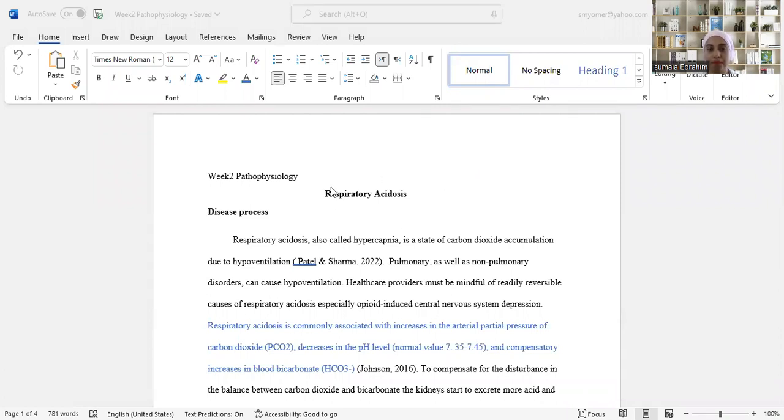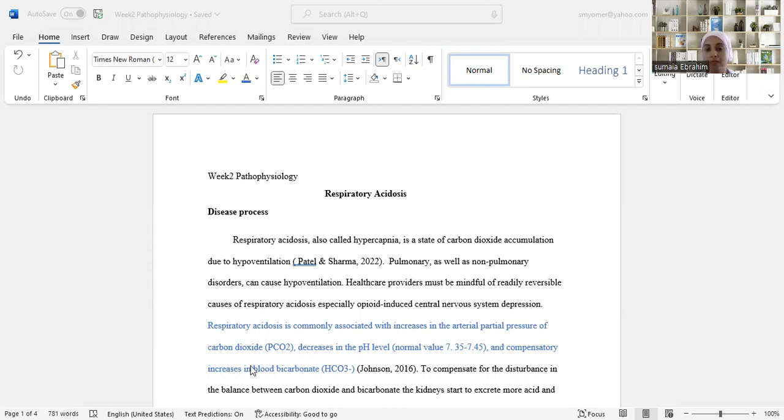I am talking today about respiratory acidosis. Respiratory acidosis, also called hypercapnia, is a state of carbon dioxide accumulation due to hypoventilation. Pulmonary as well as non-pulmonary disorders can cause hypoventilation. Healthcare providers must be mindful of readily reversible causes of respiratory acidosis, especially opioid-induced central nervous system depression.